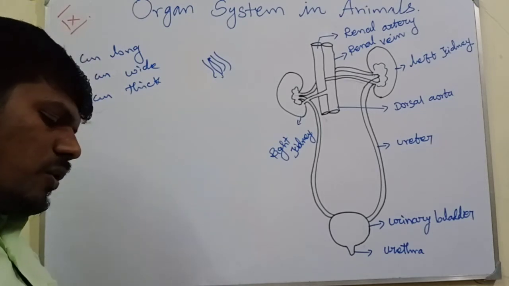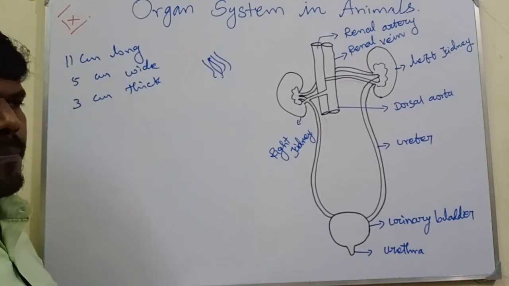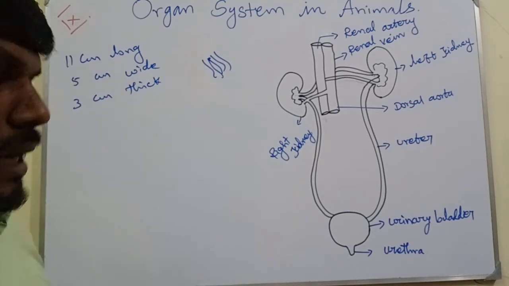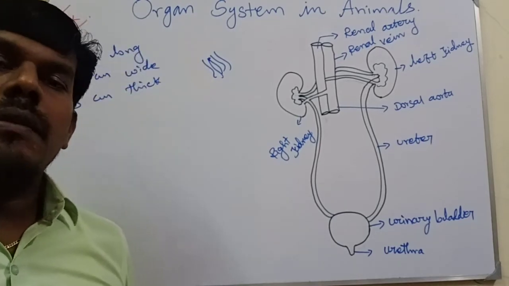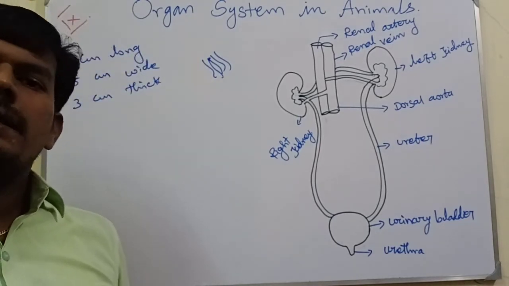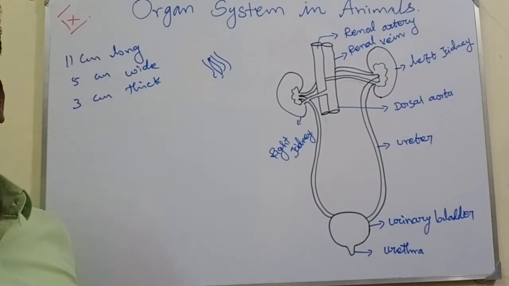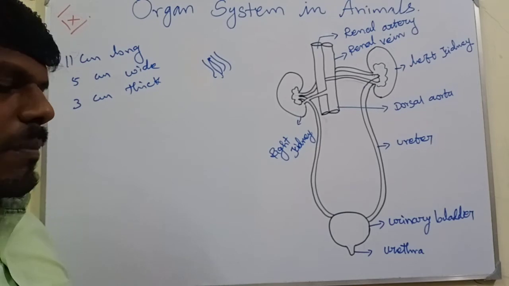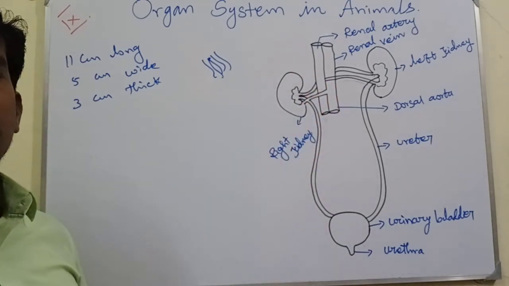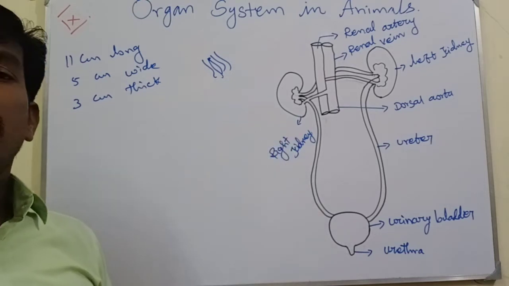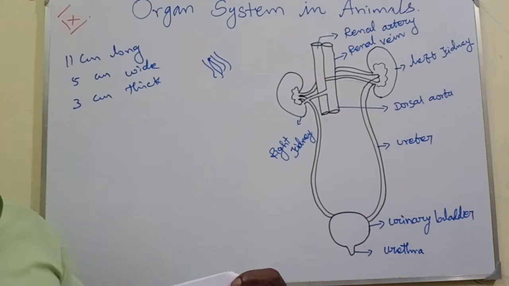The medulla and the cortex both contain uriniferous tubules, or nephrons. Both sides are present in the nephron. Why is the nephron present here? Because it is the structural and functional unit of the excretory system, the kidney. Without the nephron, the kidney is not possible. The kidney is composed of nephrons. The nephron is the only structural and functional unit of the kidney.